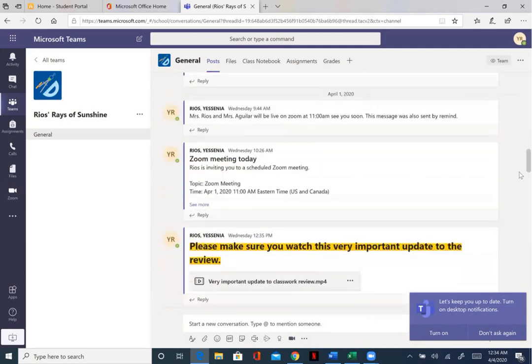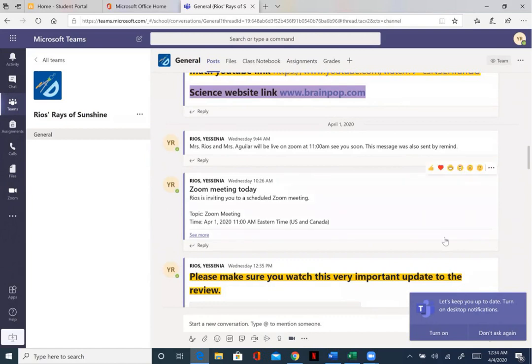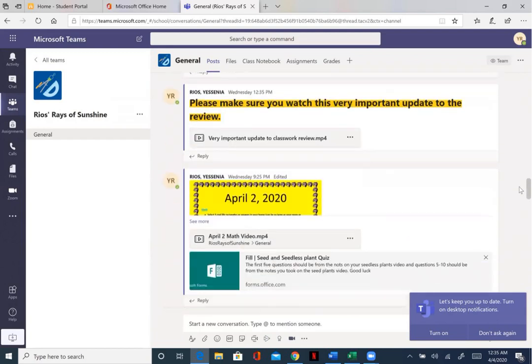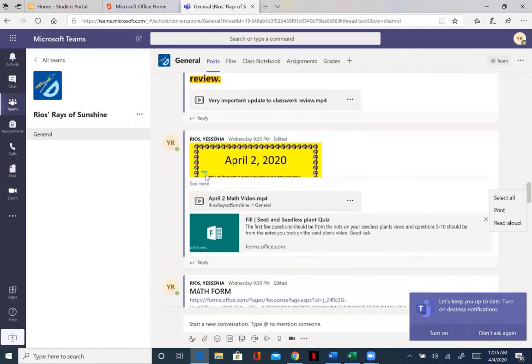Sometimes this is a great example because, let me go up. Let's see, where was I? Sorry about that, please bear with. This is a great example because you see sometimes this closes off like this. Just please click see more if you want to see the agenda, okay? But here, if you see, you have the video.